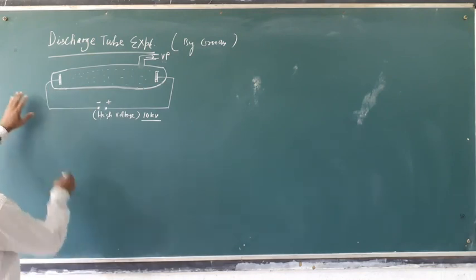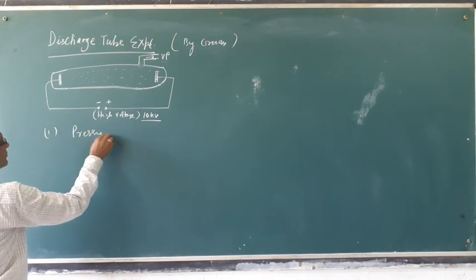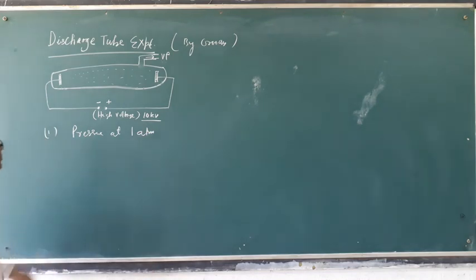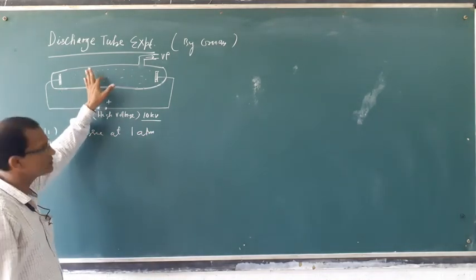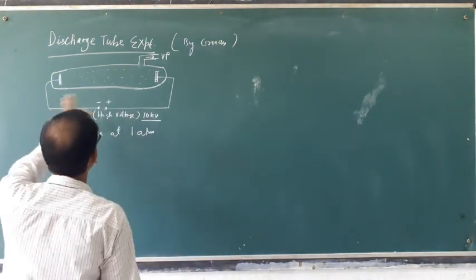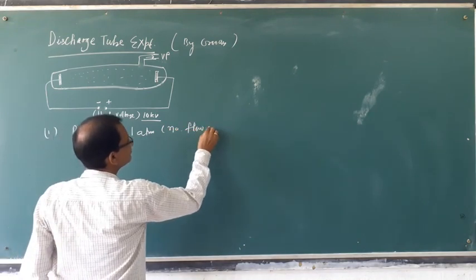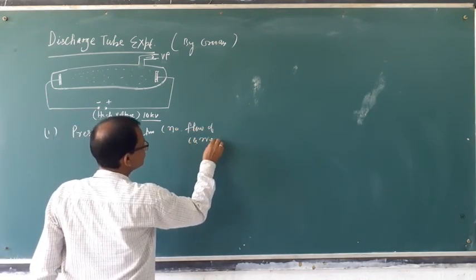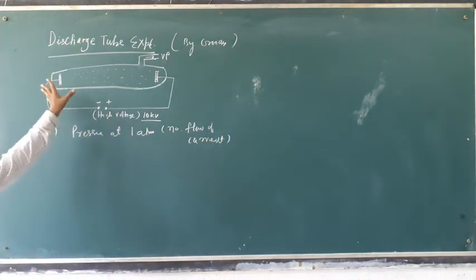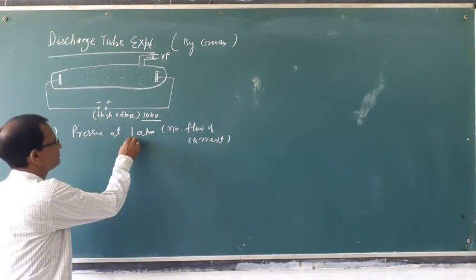During the experiment he found that when the pressure inside the tube is maintained at around 1 atm, there is no flow of current. No flow of current was observed at this pressure.